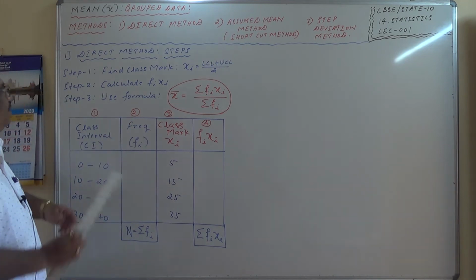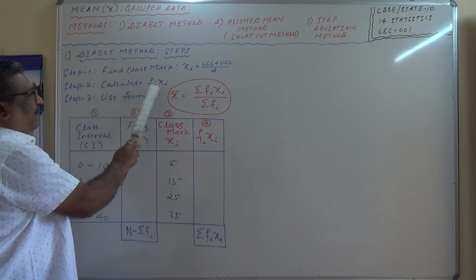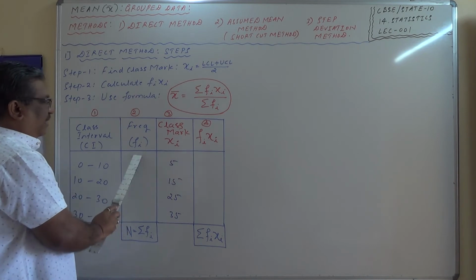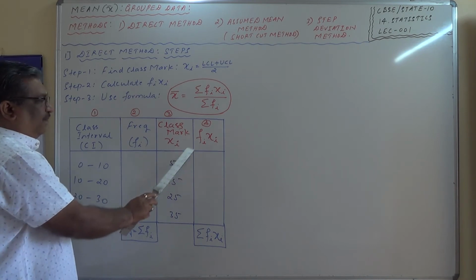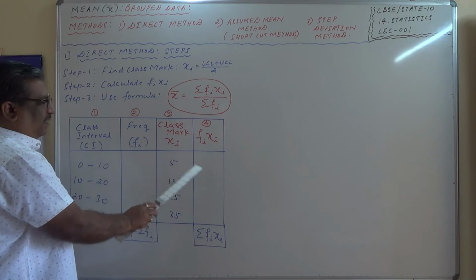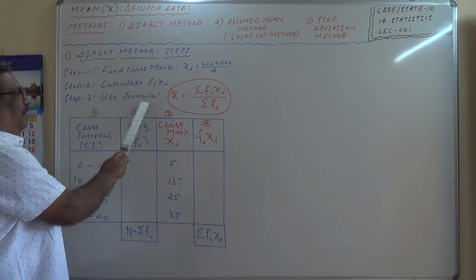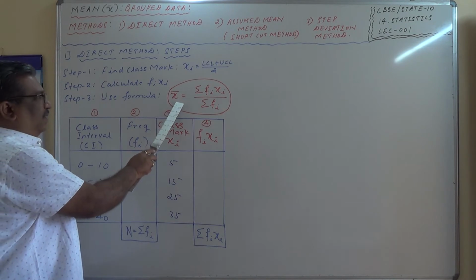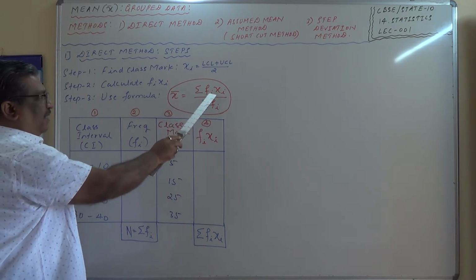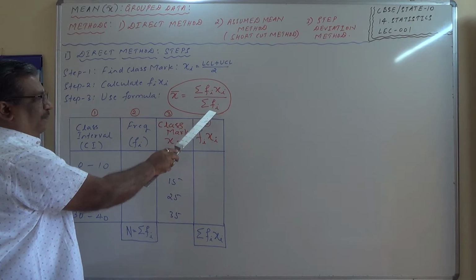After finding the class mark, second step, calculate fi xi, the product of this frequency into this class mark. You are going to obtain fi xi individually for individual classes. Step 3, use the formula. Arithmetic mean is given by x bar equals sigma fi xi divided by sigma fi.